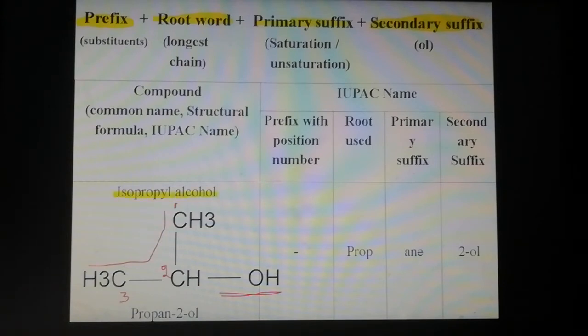So prop is the root word, ANE is the primary suffix, saturated hydrocarbon, and the E is silent. Then the secondary suffix is the functional group attached to the second carbon, so 2-ol. So the IUPAC name of the given compound is propan-2-ol.